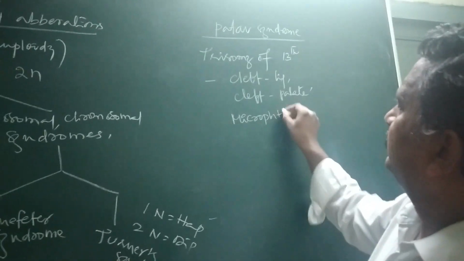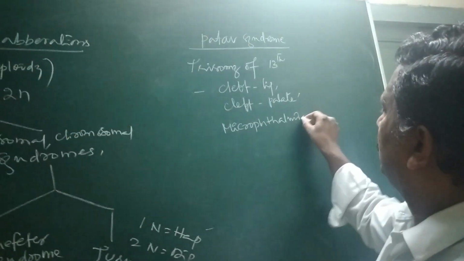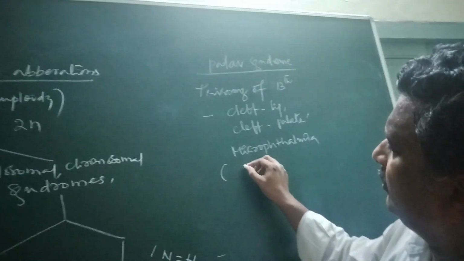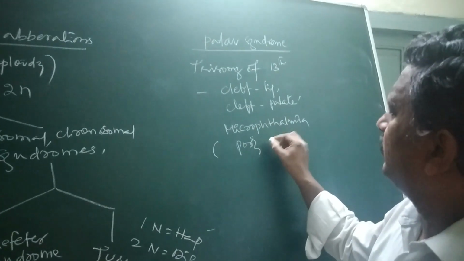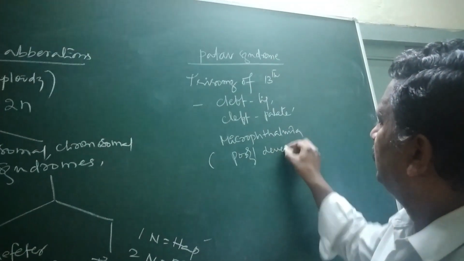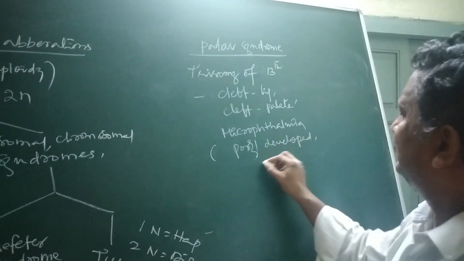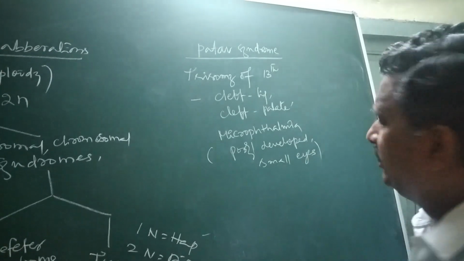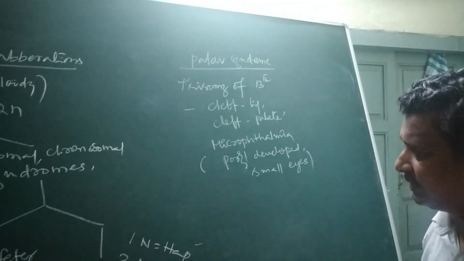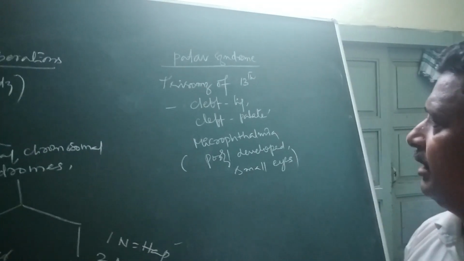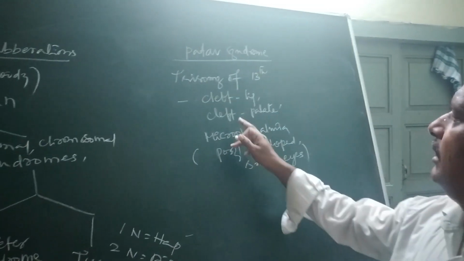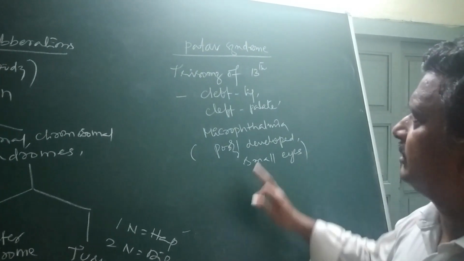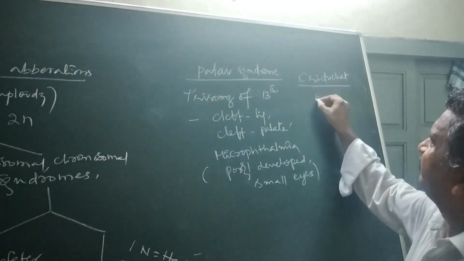Microphthalmia means poorly developed small eyes are there. Poorly developed very small eyes are present. They are said to be microphthalmia. Or cleft palate is there. These are some important characters.